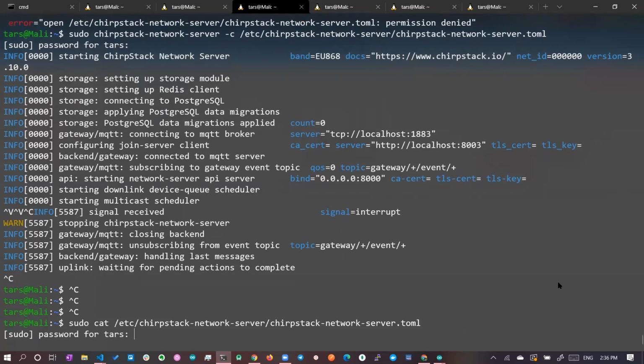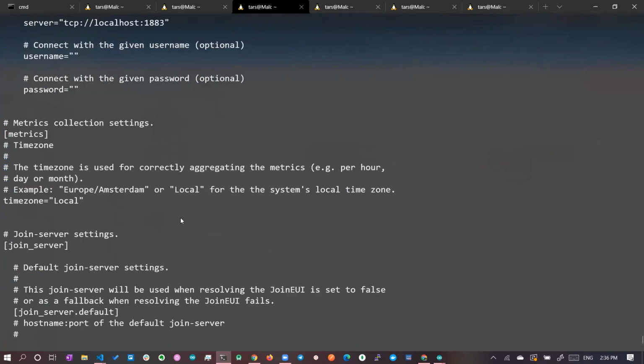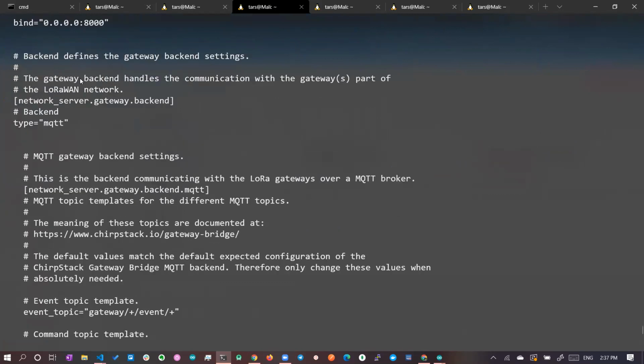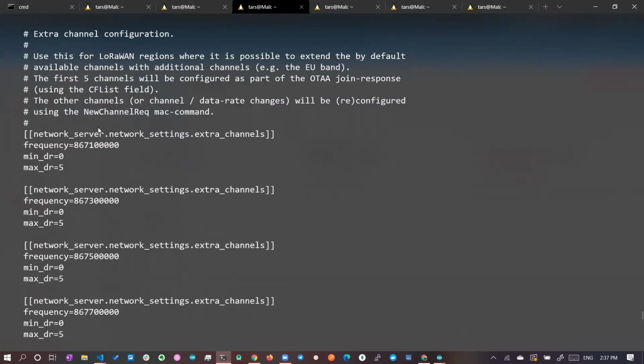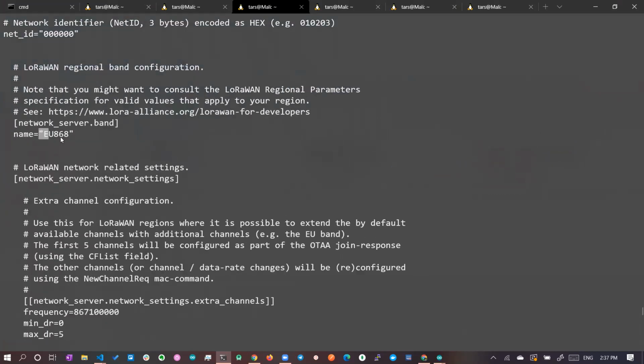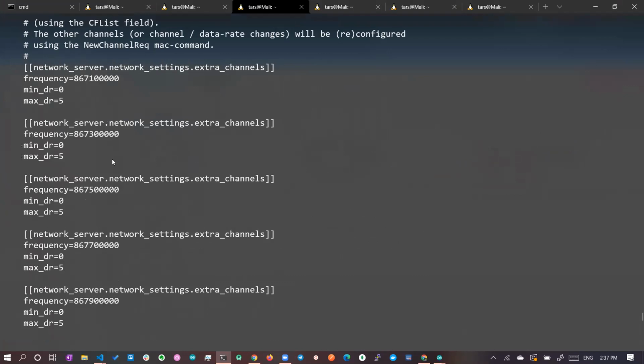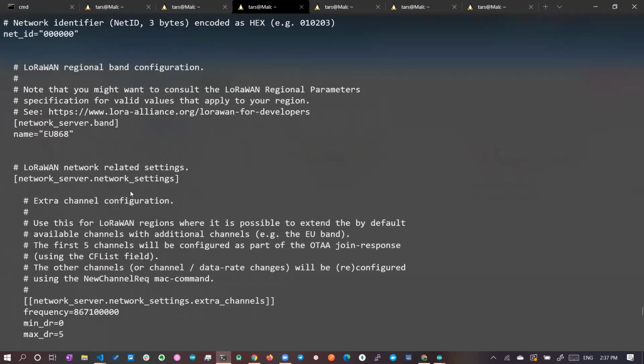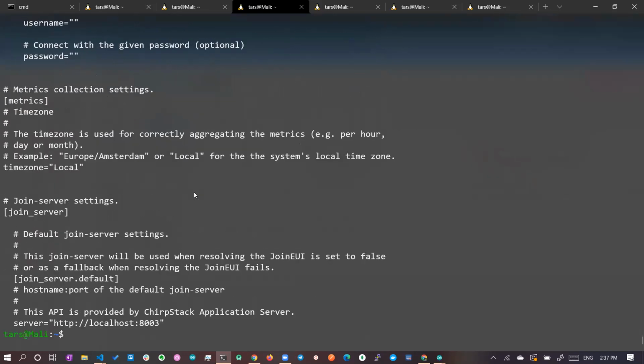This configuration file will have all the basic configuration, like configuration for the database, configuration for the MQTT server, and which frequency band it has to use, whether European or Indian. All these things are configured in this particular TOML file. So you call it a TOML file. You can see all those configurations given here. It uses European 868. Anyhow, we have to use Indian 865, but we will use European 868 because for testing purposes we can use it anyway.